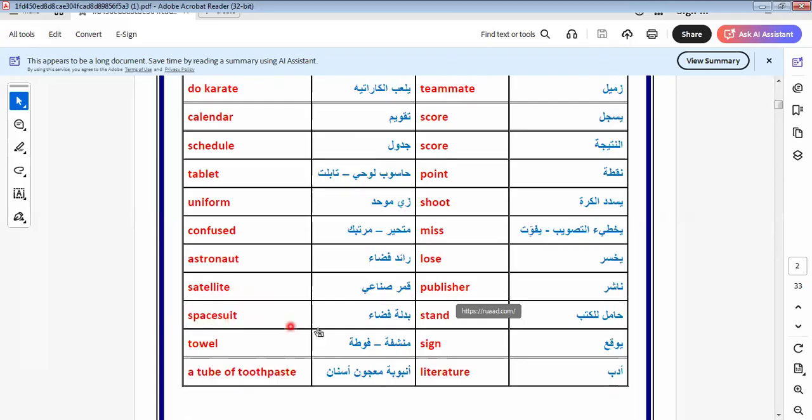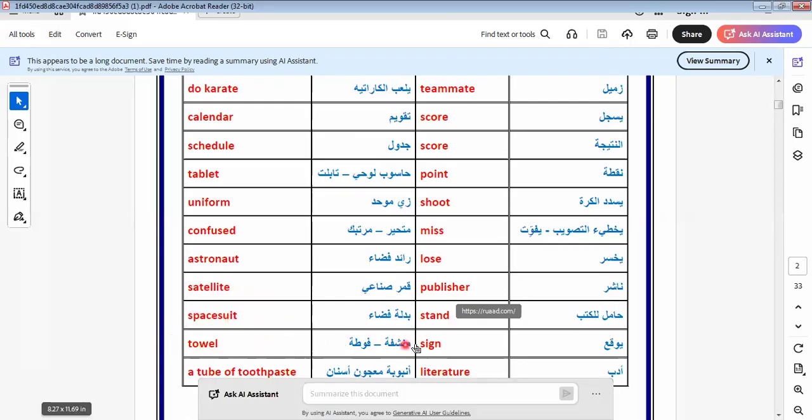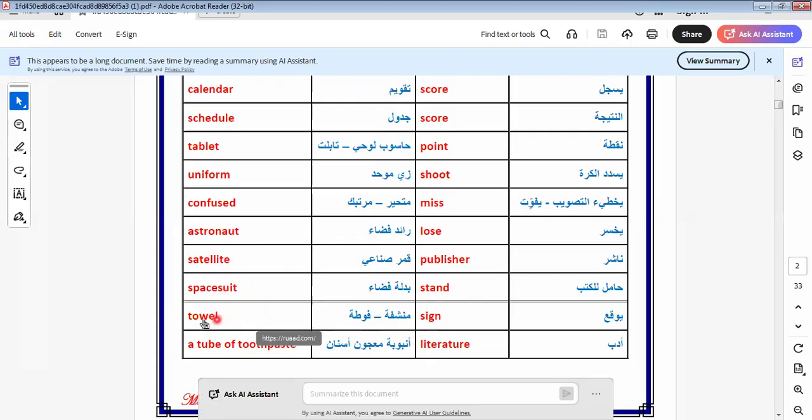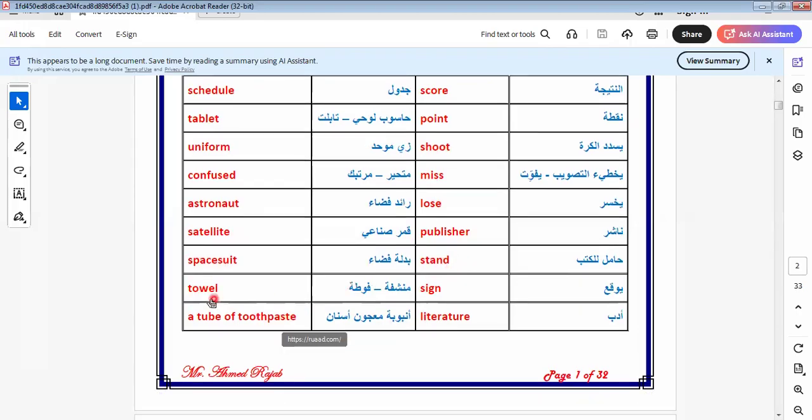Here is suit. Stand. A stand is something that we put the books on. I think all of us know the stand, and we have stands in our homes. Okay, towel. Here is sign. Here is a tube of toothpaste.